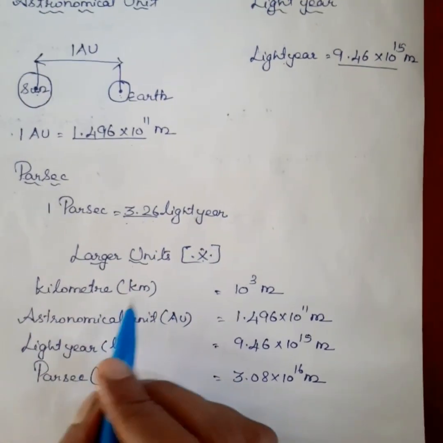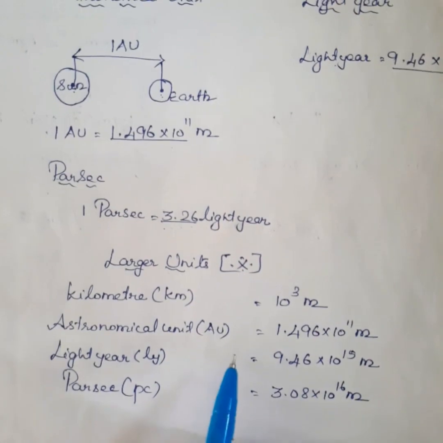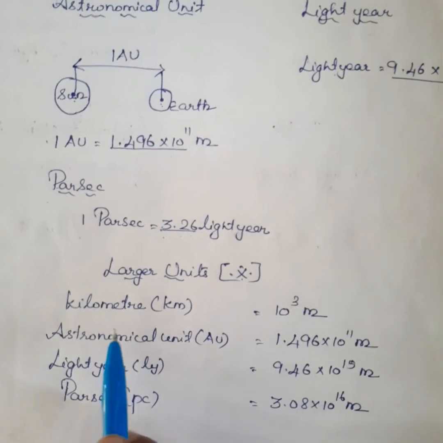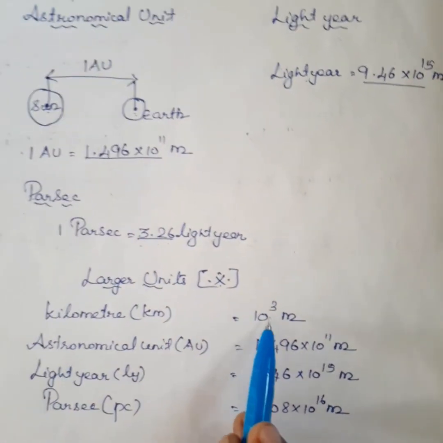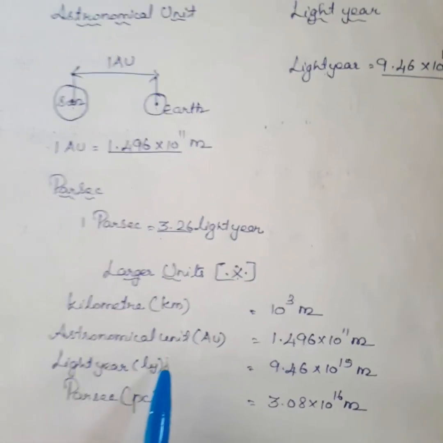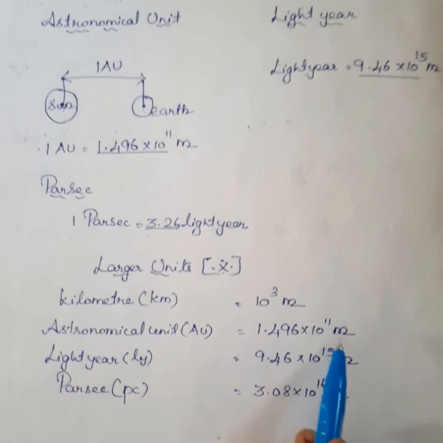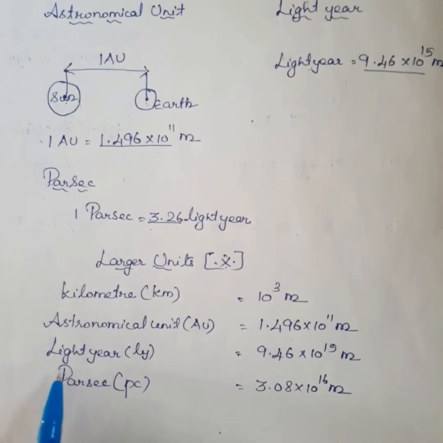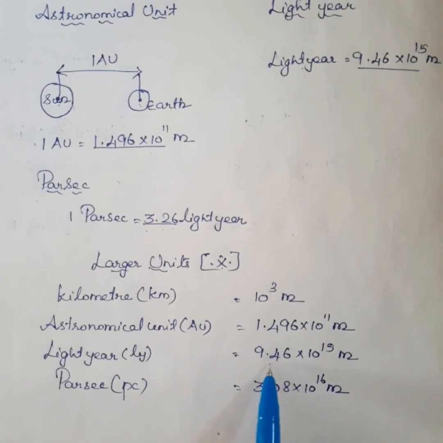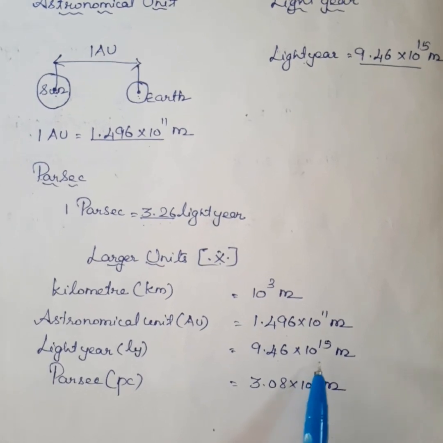The larger units are there. Kilometer is converted to meter. So 1 kilometer is equal to 10 power 3 meter. Astronomical unit is equal to 1.496 into 10 power 11 meter. Light year is equal to 9.46 into 10 power 15 meter.